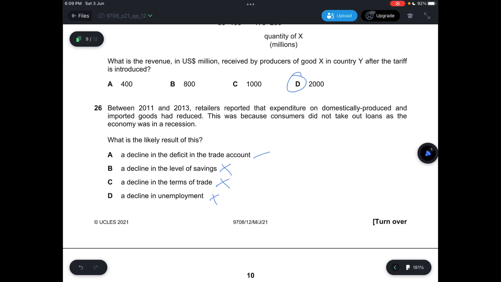So your AD curve would then shift to the left, and so your price level decreases, and so you would now reduce expenditure on your exports and your imports, and that means that there will be more inflow of money than outflow, and so the answer is A.